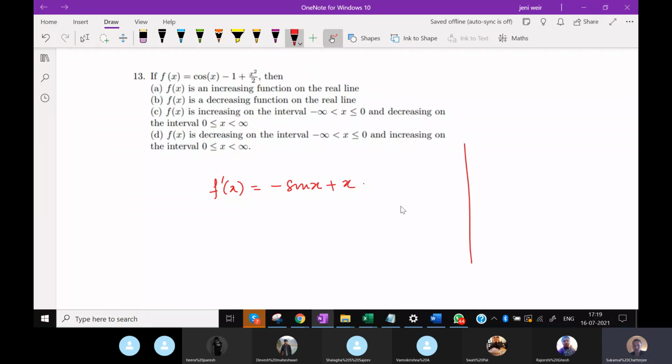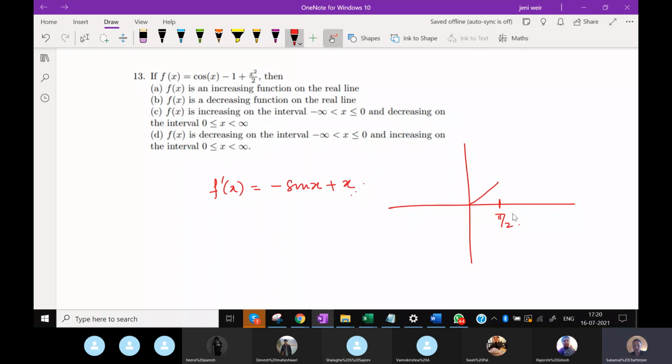Now, if you look at the positive side of the x-axis, sine x is 0 at x equal to 0, and x is also 0 at x equal to 0. So it starts from here, and between 0 to pi by 2, sine x is increasing from 0 to 1, and x is increasing from 0 to pi by 2. So this will be an increasing function.